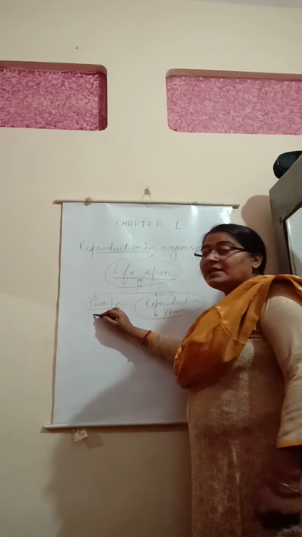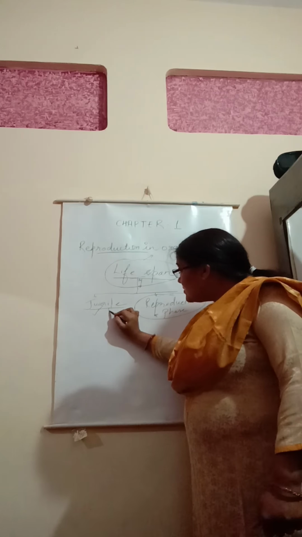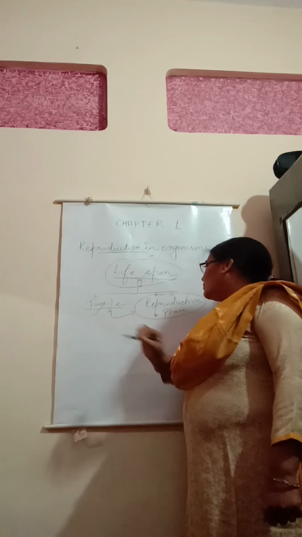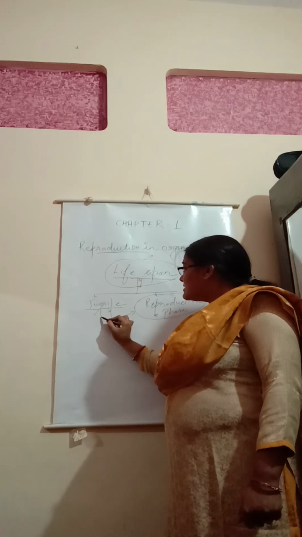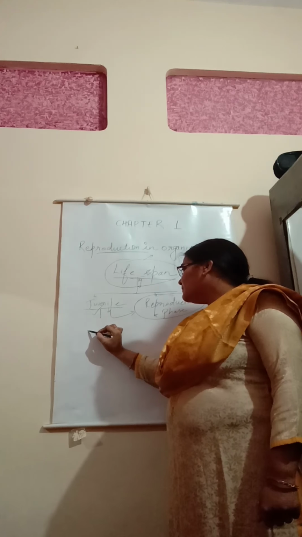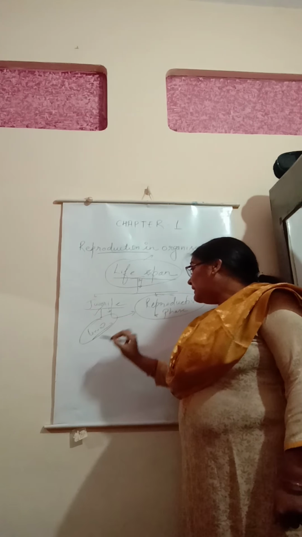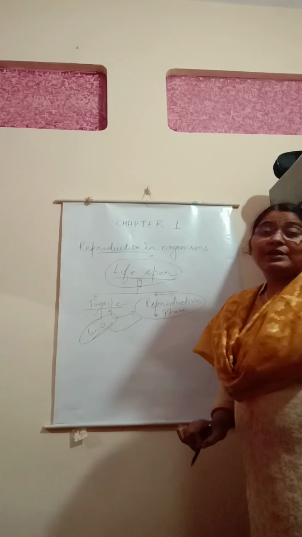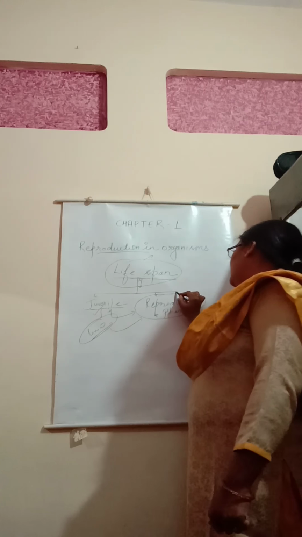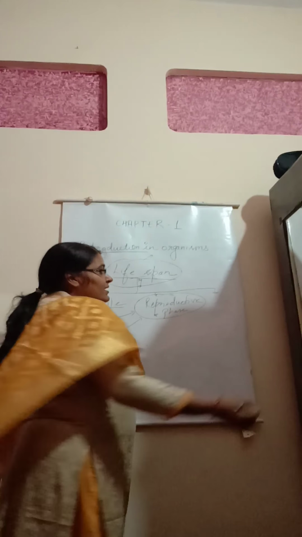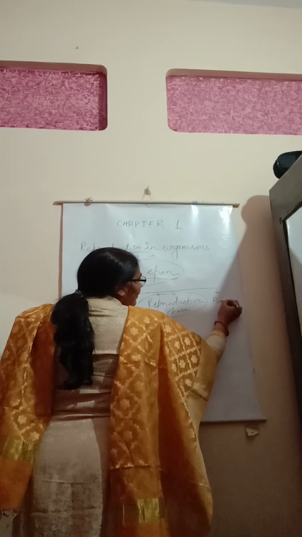So the first phase is the juvenile phase, in which any individual is not ready to reproduce. This is the phase in which the person grows and reaches the stage of the reproductive phase. Then the last stage of life comes, known as the phase of aging.